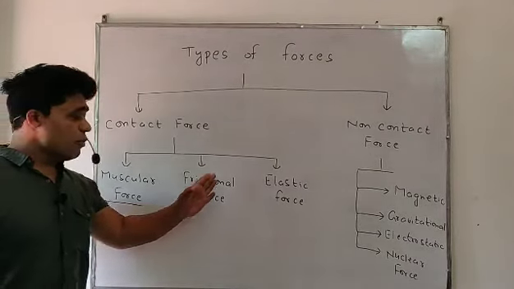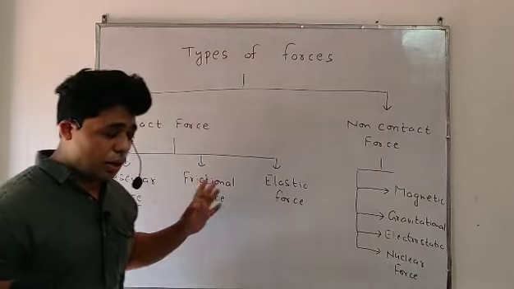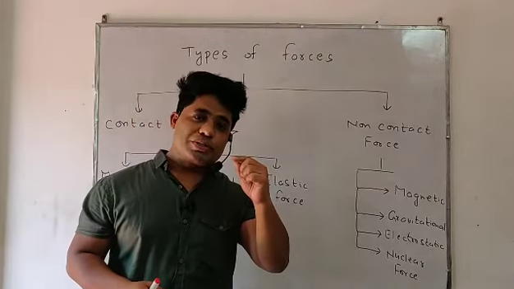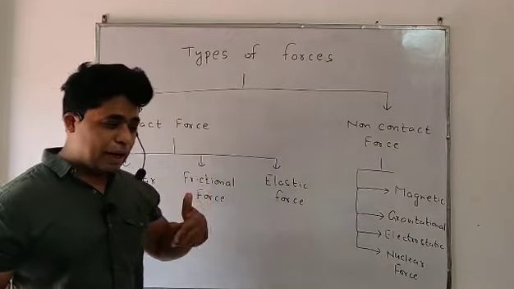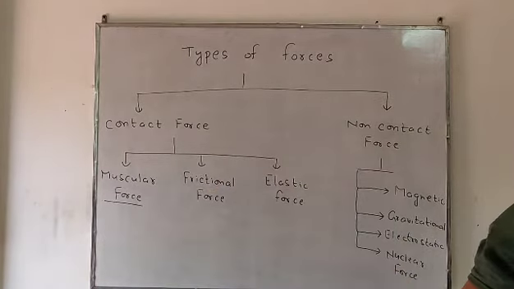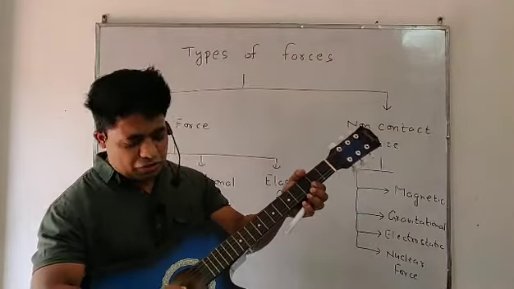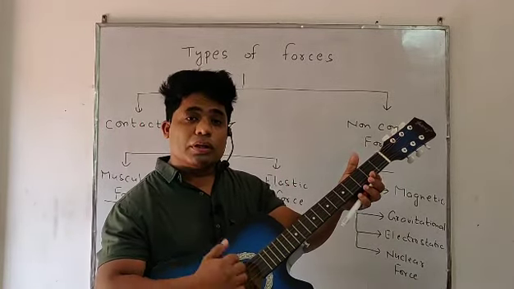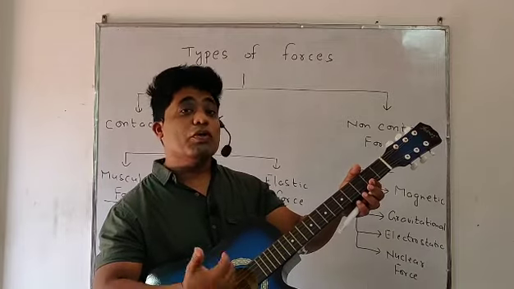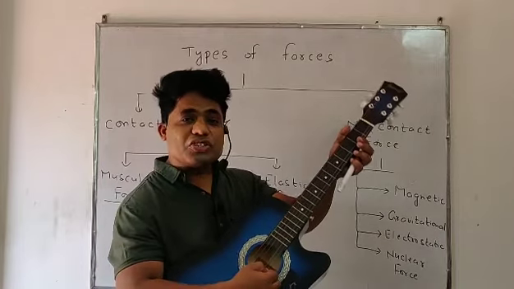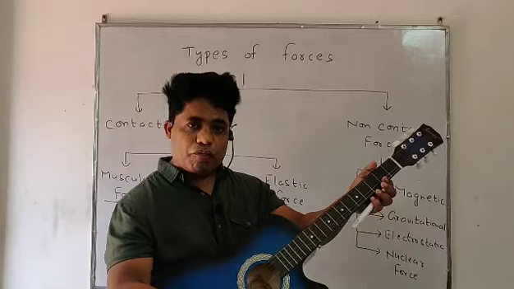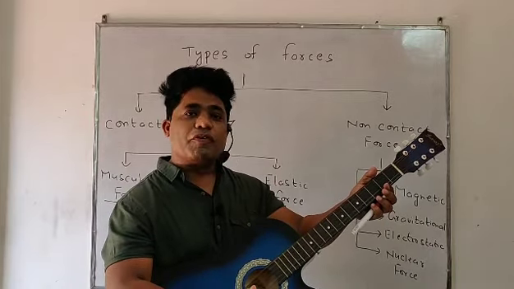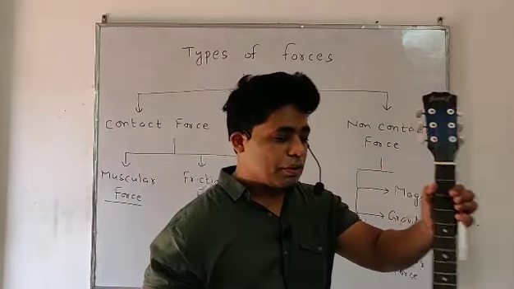The second is frictional force. When two surfaces come in contact, the opposing force that works is called friction force. And I will give you an example. Look at this, students: when we touch the wire of the guitar, it produces sound. The sound comes out due to the friction of my hand and the strings of this guitar. When there is no contact, there is no friction. When there is friction, it produces sound.